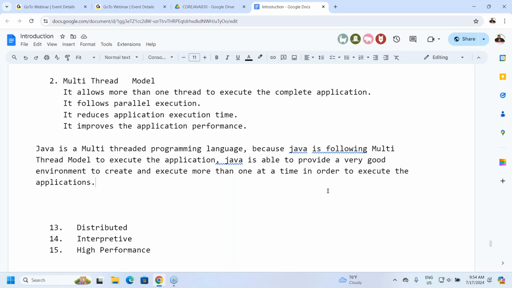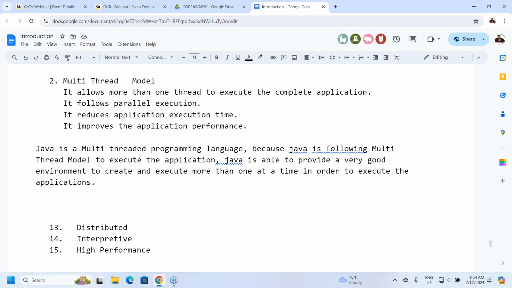How can we say that Java is a multi-threaded programming language? Because Java is following the multi-thread model. Tell me, what is that multi-thread model? It allows more than one thread to execute the application.